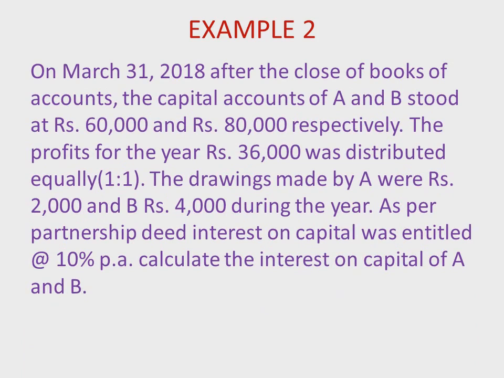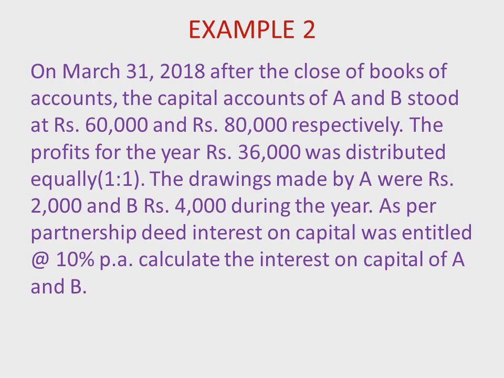So start with the next example. Case 2. On March 31st, 2018, after the close of books of accounts, the capital accounts of A and B stood at rupees 60,000 and rupees 80,000 respectively. The profit for the year was 36,000, which was distributed equally, meaning 1:1. Amount of drawings 2,000 for A and 4,000 for B. As per the partnership deed, interest on capital was entitled at the rate of 10% per annum.